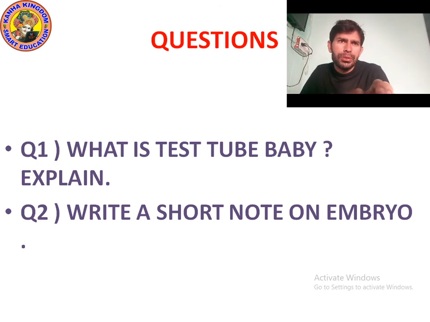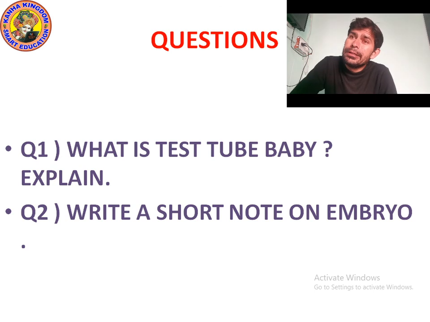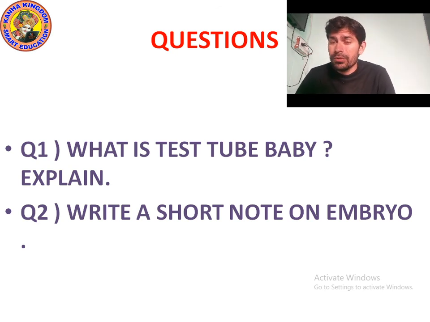Now question number two. Write a short note on embryo. You know that by fertilization the zygote forms. Fertilization results in the formation of zygote, which begins to develop into an embryo. The zygote starts dividing and repeatedly divides to give rise to a ball of cells.